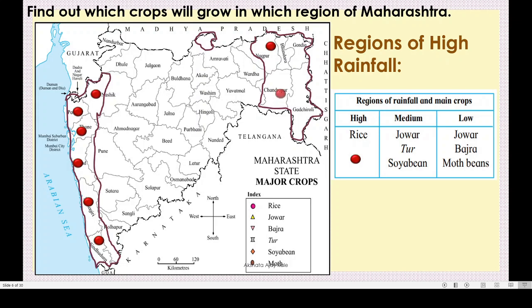Here also Nagpur, Bhandara, and Chandrapur, Gadchiroli, Gondia. This area also receives high rainfall. Okay, so we grow rice in these high rainfall regions. Got this, children? Okay.